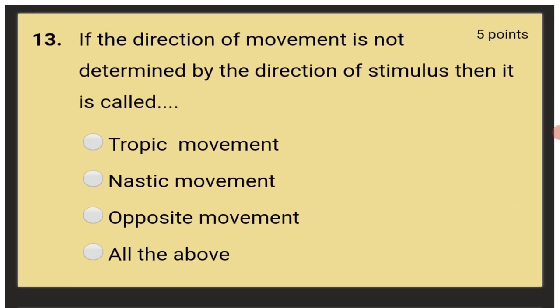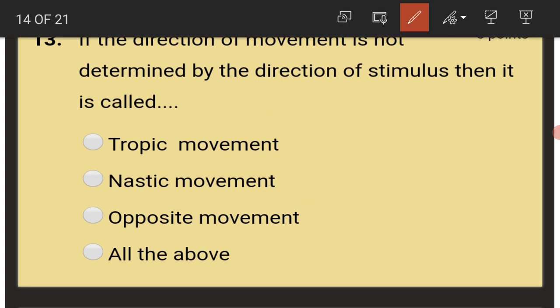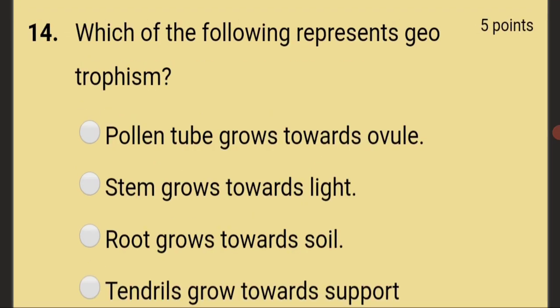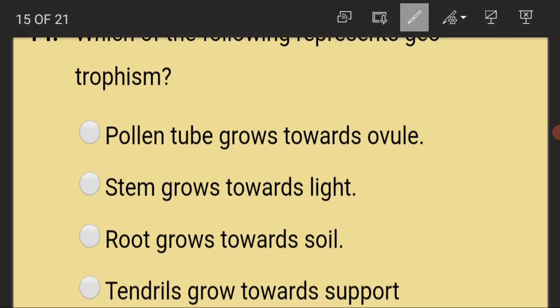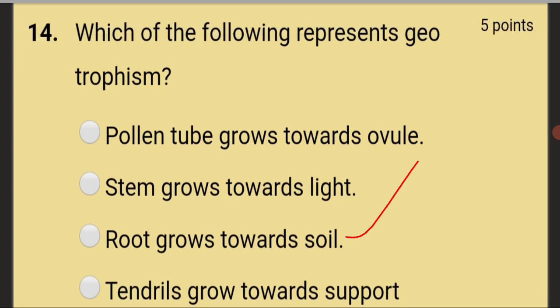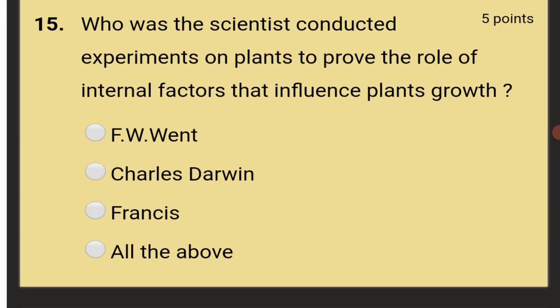If the direction of movement is not determined by the direction of stimulus, then it is called a nastic movement. Which of the following represents geotropism? That is roots growing towards soil. Who was the scientist who conducted experiments on plants to prove the role of internal factors that influence plants' growth?